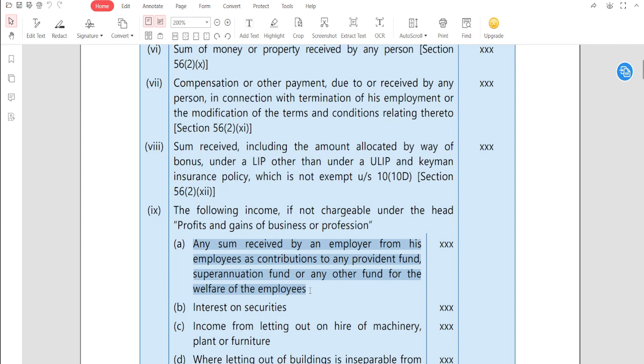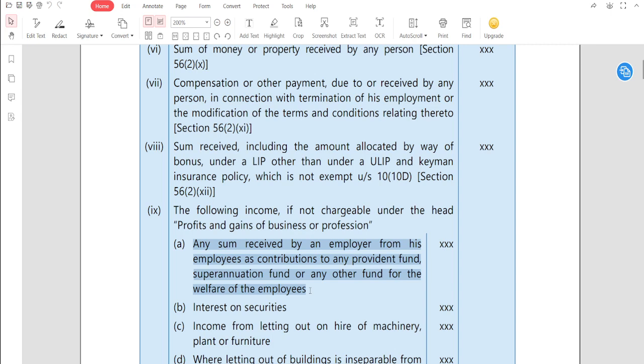If it is not taxable under PGBP. लेकिन आप सोचो, if your business is to purchase debentures, sell debentures, purchase debentures, sell debentures, then it will be business income. If your only motto is to purchase the debentures, and when the debenture price goes up, you are going to sell it, so it is your business of purchase and sale of debentures. Got it? And any interest you receive from those debentures will be treated as business income, not other sources income. Perfect. So these come under other sources.